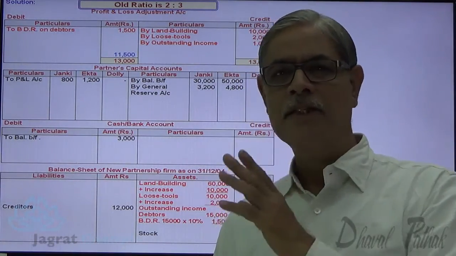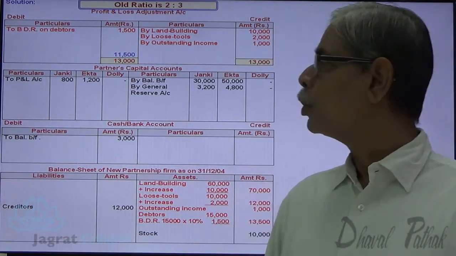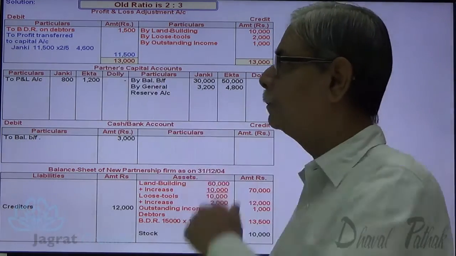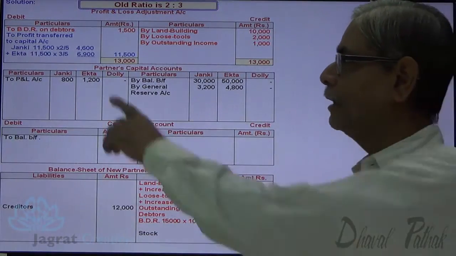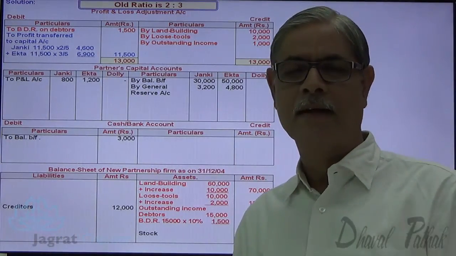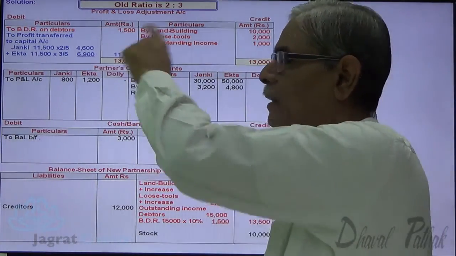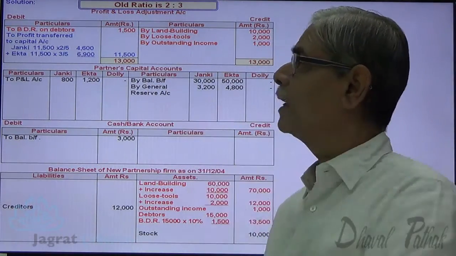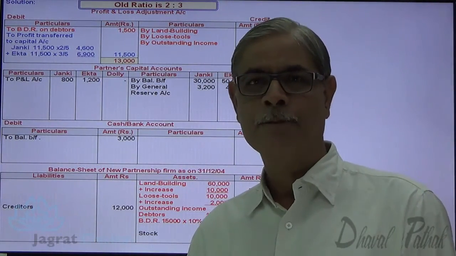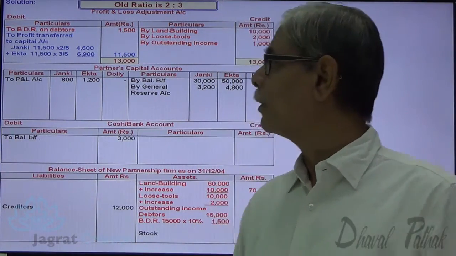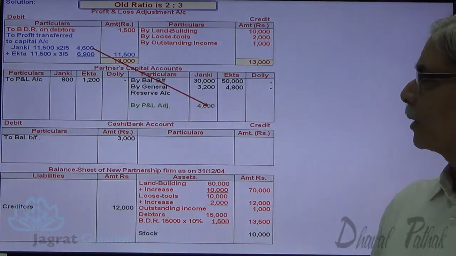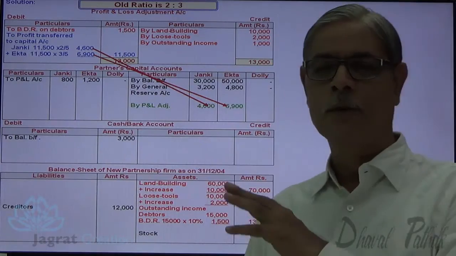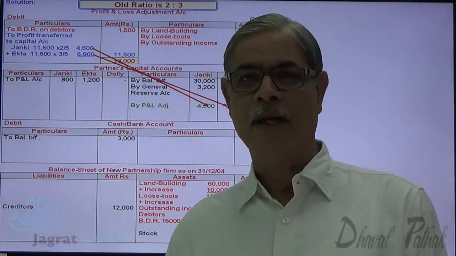That profit gets distributed in the ratio of 2:3. So share of Janki in this profit is 11,500 into 2/5, that is 4,600. Share of Ekta in this profit is 11,500 into 3/5, that is 6,900. So this is the share of Janki and Ekta in the revaluation profit. Profit gets credited to partner's capital account. So journal entry for this transaction is profit and loss adjustment account debit 11,500 to Janki's capital account credit 4,600 to Ekta's capital account credit 6,900. This is how revaluation profit is distributed between the partners.